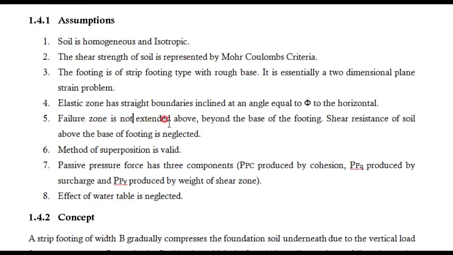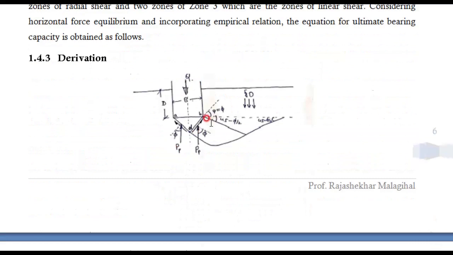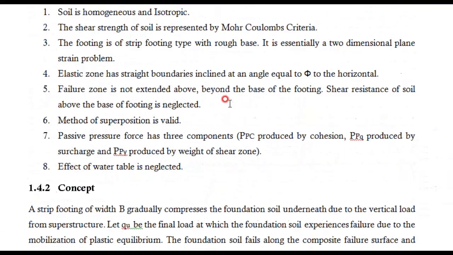Then the failure zone is not extended above and beyond the base of the footing. Okay, shear resistance of the soil above the base of the footing is neglected. Now see, actually in general shear failure we should observe some bulging here. But here we are ignoring it. Why? Because we put some backfill here and we ignore that bulging activity, or we assumed it in that way. And the second thing is that the properties of this soil are not considered at all. That's not required for us.